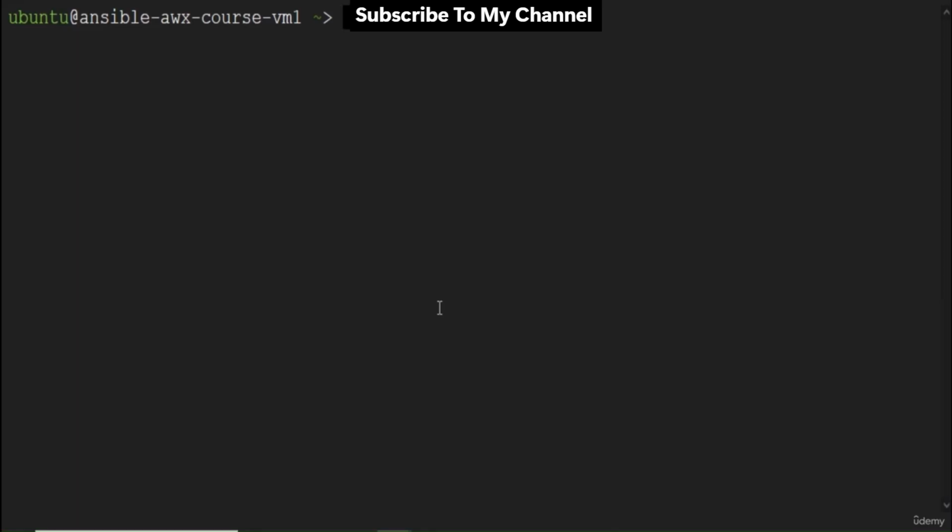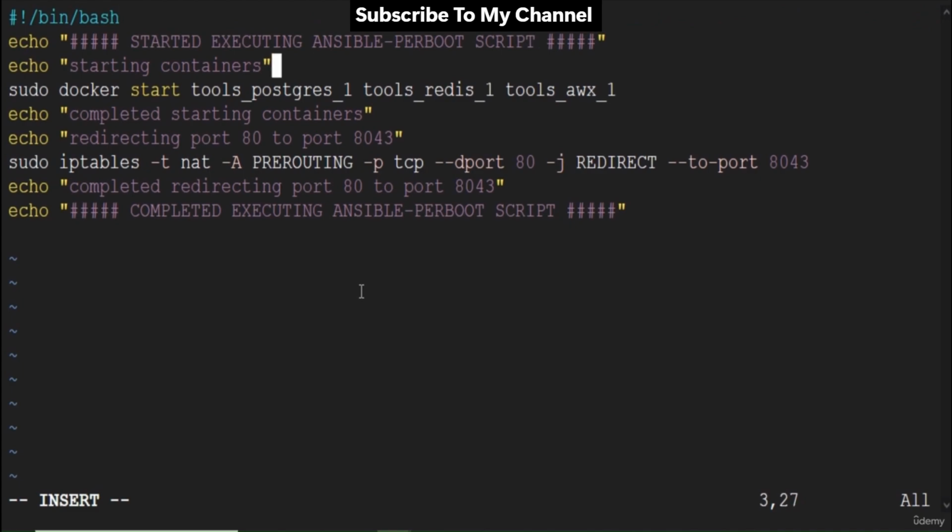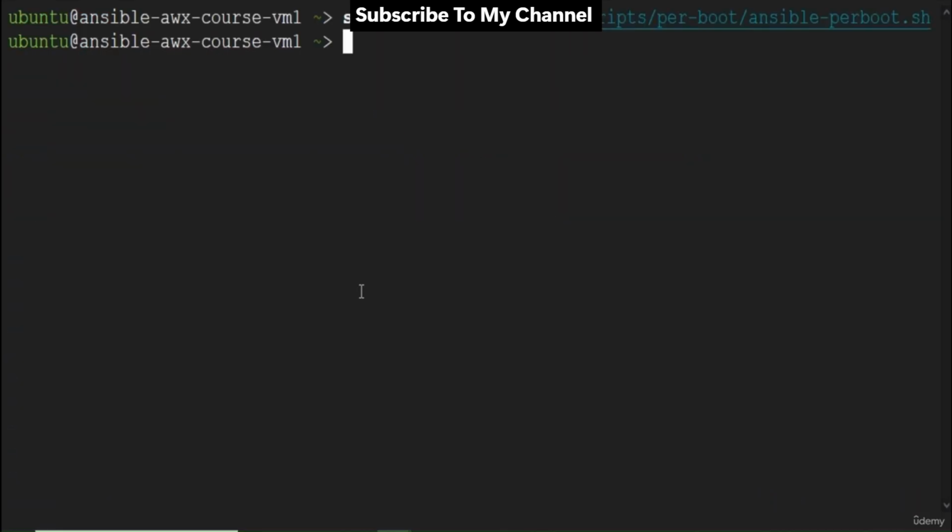For that, go to the terminal and open this Ansible portport script located at /var/lib/cloud/scripts/portport directory using the vi editor. On this line here, change port 80 to 443. Here, save the changes. Second thing you need to do is open port 443 for your VM.